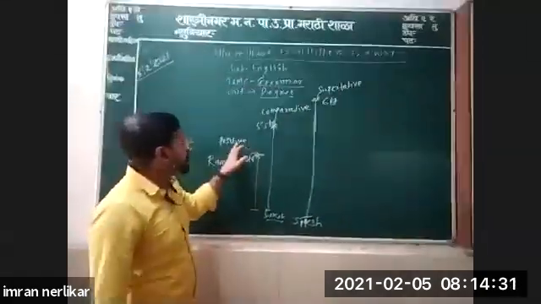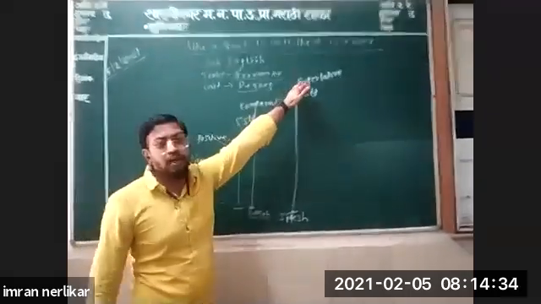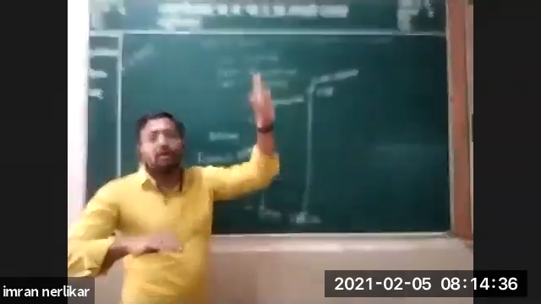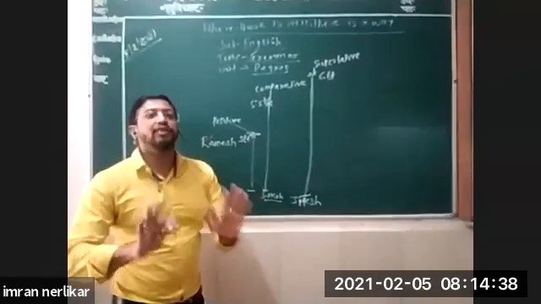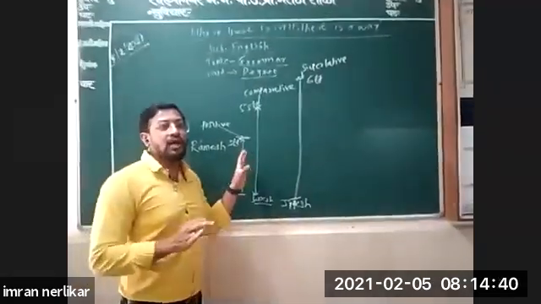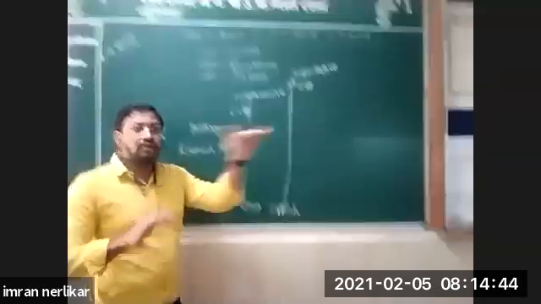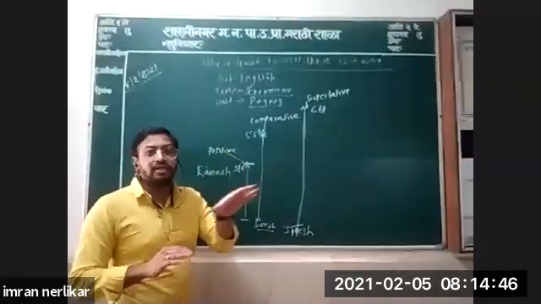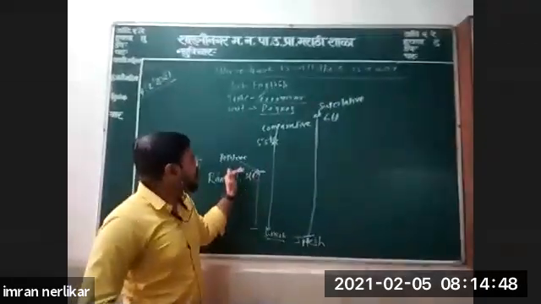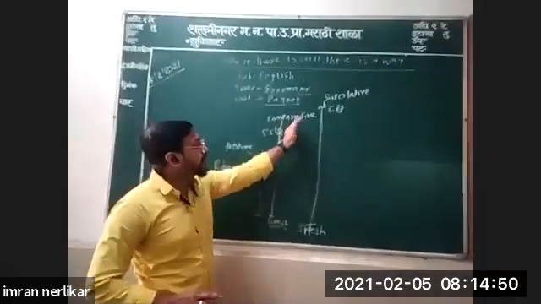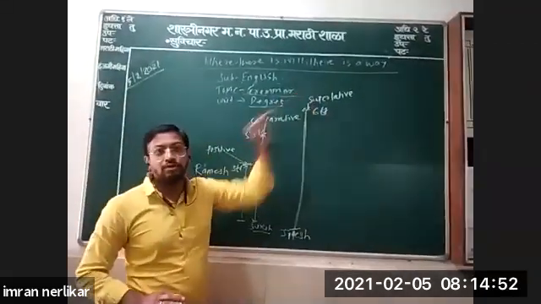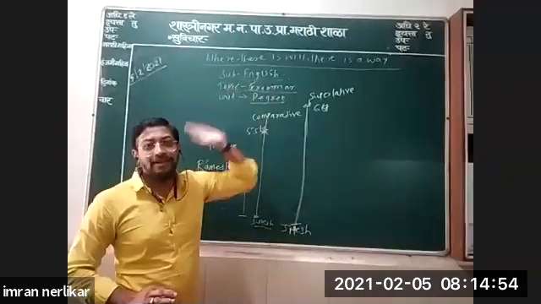Positive, comparative, superlative: three levels of comparison. I think you have understood this. I have tried to explain the stages or degrees in a very easy way.